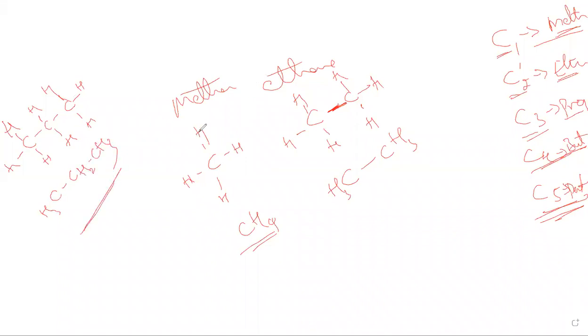This is the complete structure and this is the condensed structural formula. The names of the compounds are methane, ethane, propane and so on.